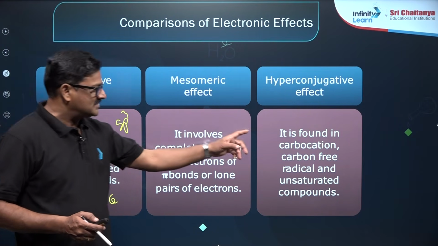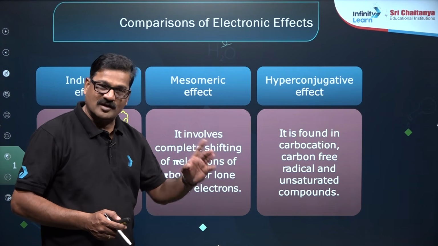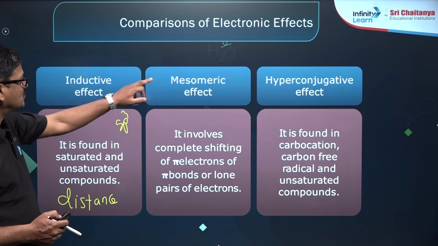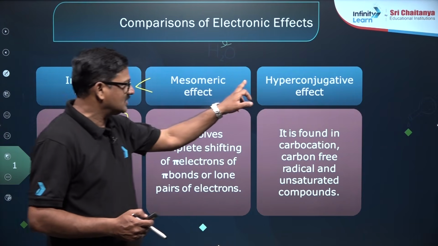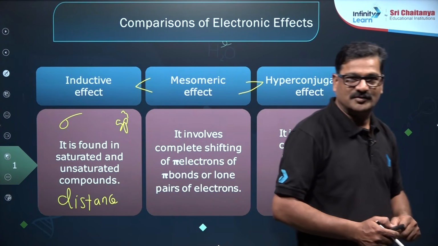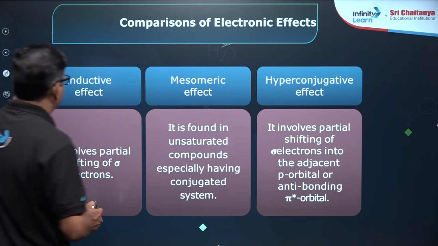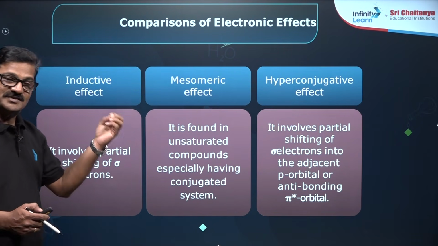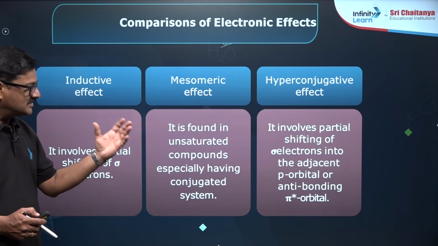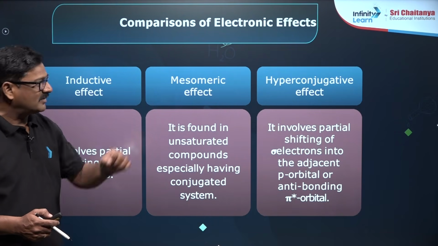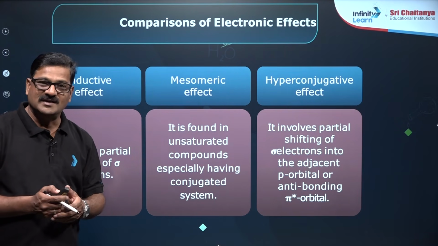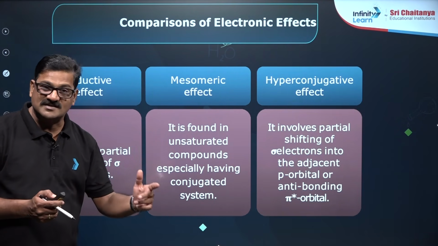Hyperconjugation is found in carbocations, carbon free radicals and alkenes. Among these, the mesomeric effect is stronger than hyperconjugation and the inductive effect. Dear children, the inductive effect involves a partial shifting of electrons. The mesomeric effect is found in unsaturated compounds and conjugated systems, and hyperconjugation involves partial shifting of sigma electrons towards the pi, where there is no bond but resonance can happen.